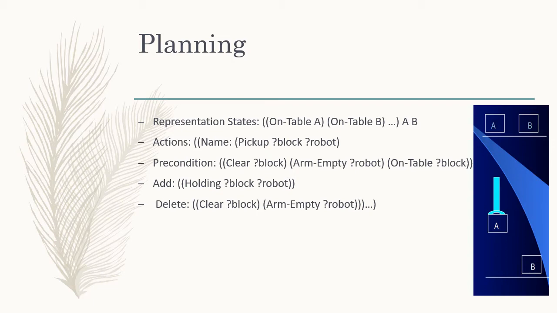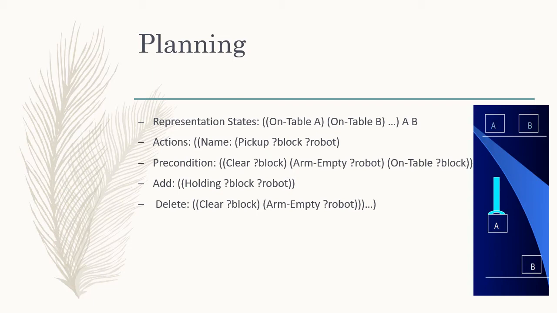Now we will see planning. Here we take the example of a robot which transports blocks by picking them from one place and shifting them to another place. The representation of our state is: on table A, on table B, block A, which means block A and block B are on the table. This is our initial state. The action is named pickup block.